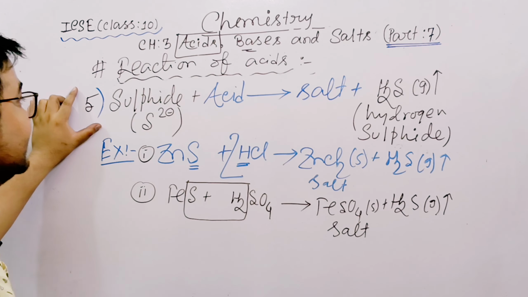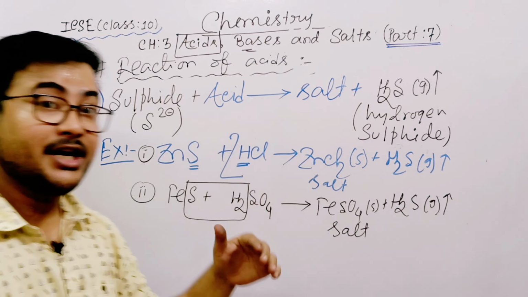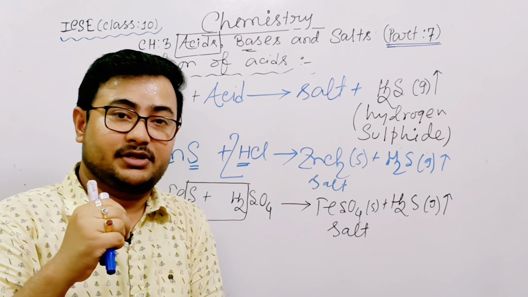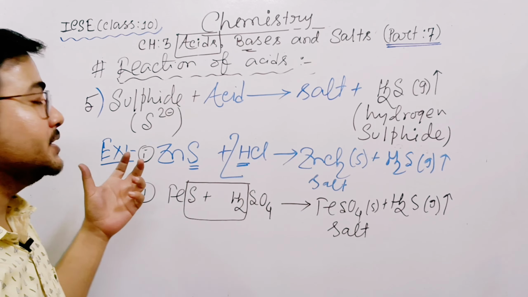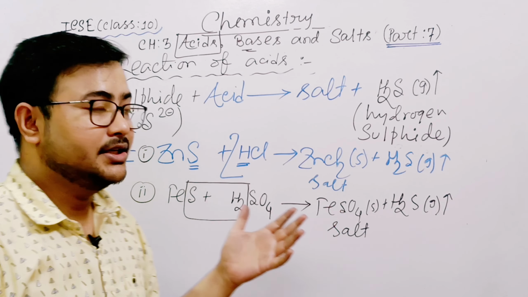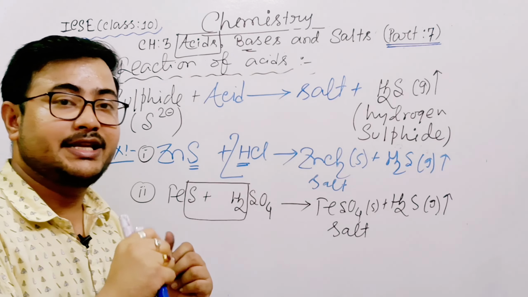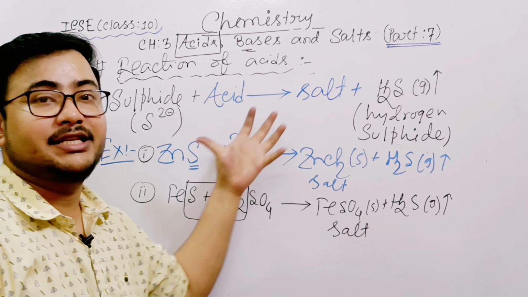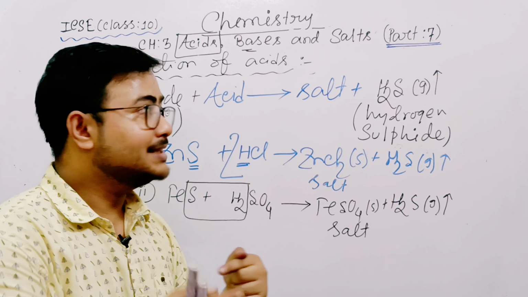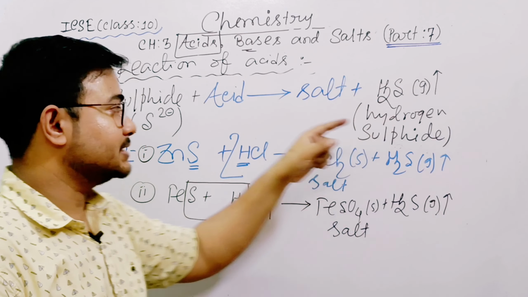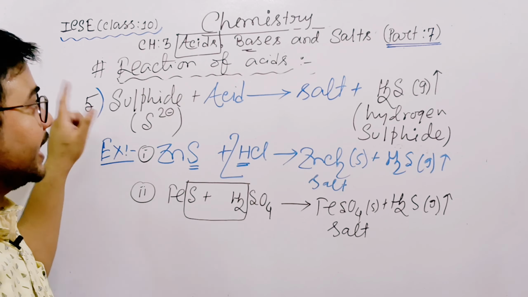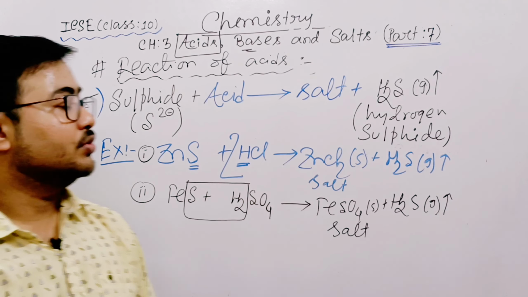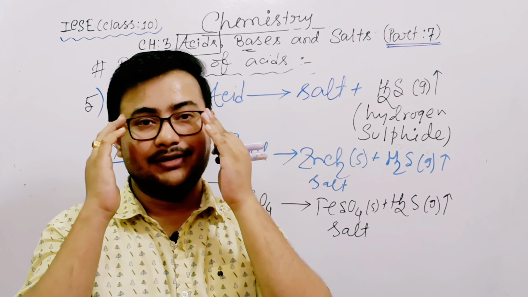One reaction is left. Why? Because first try to understand these main 5. These are the main ones. Only one is left. If I discuss this 6th reaction now, you cannot distinguish it from the previous 5. First digest these 5 reactions. Next day, in part 8, I will discuss reaction number 6 and I will also start the bases. Okay, so prepare your own note and revise it.